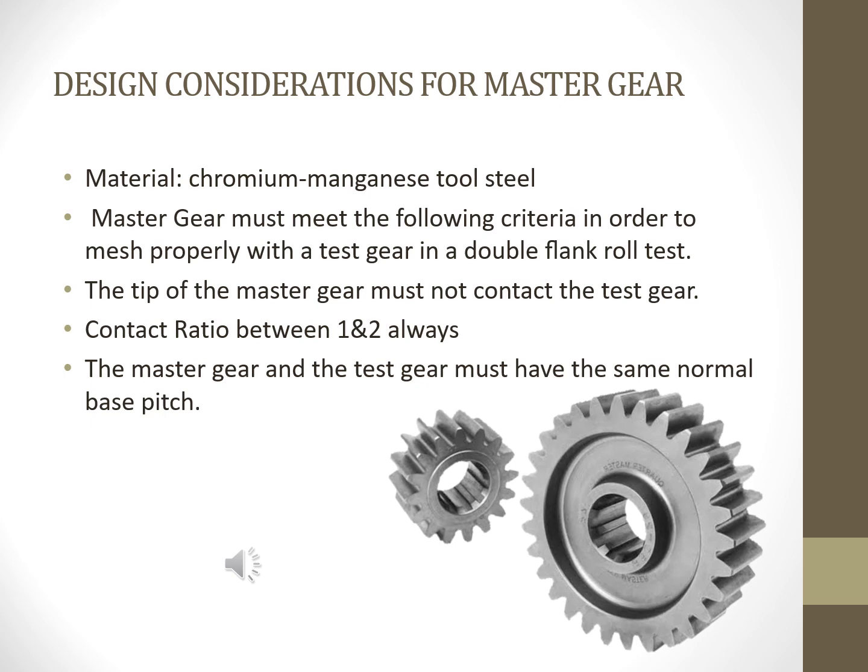The master gear is made up of chromium manganese tool steel and it must meet the following three criteria in order to mesh properly with the test gear in a double flank roll test. The first is the tip of the master gear must not contact the test gear. The contact ratio between the master gear and the test gear must be always between 1 and 2. And the last being the master gear and the test gear must have the same normal base pitch.